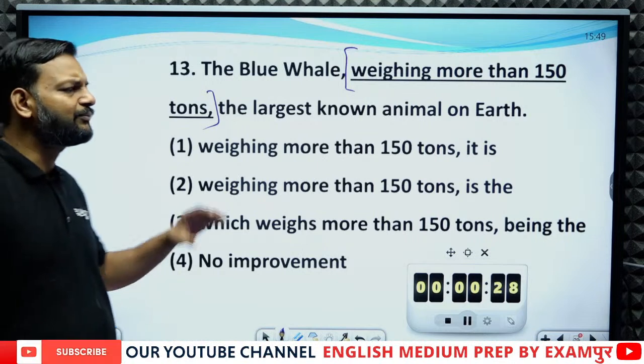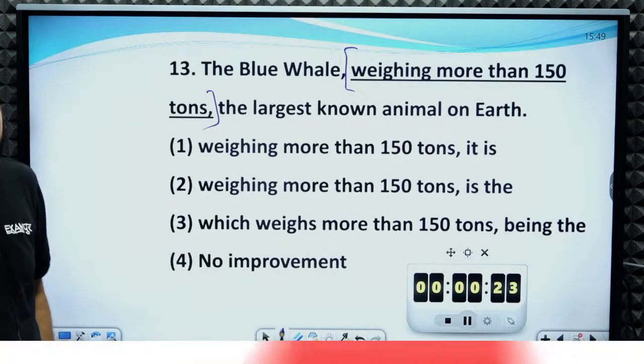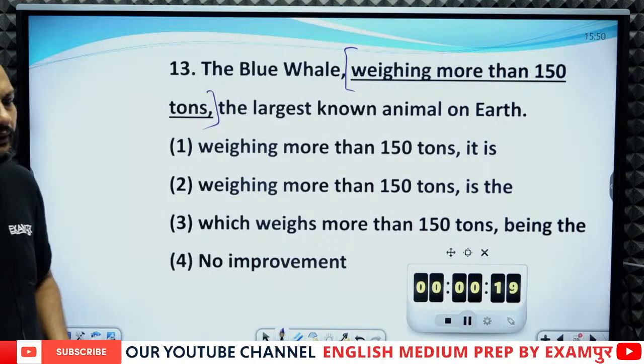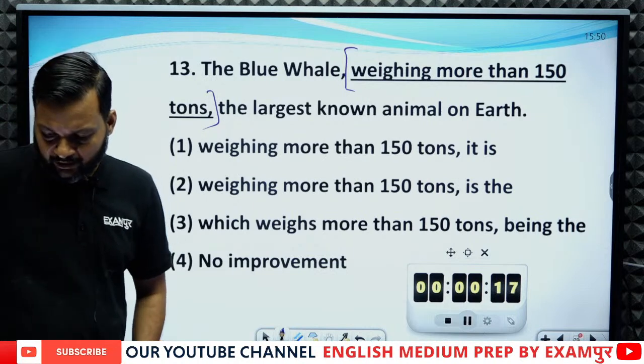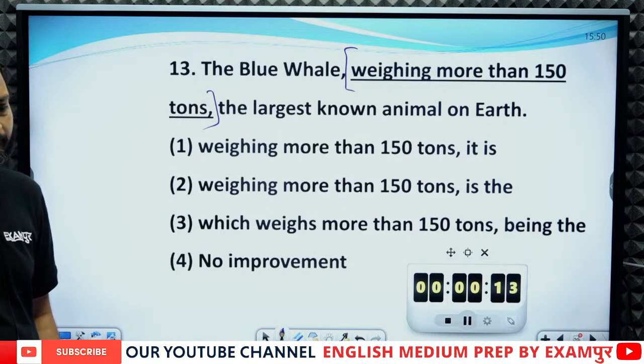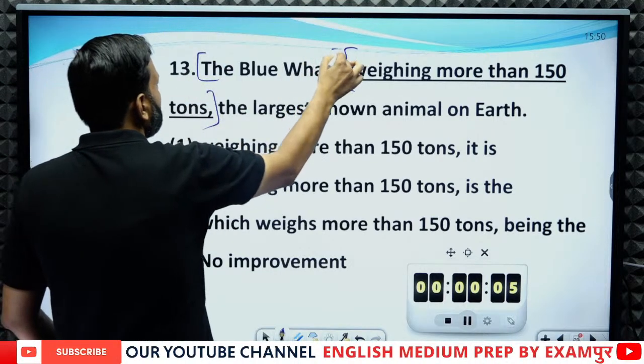Don't you think there is something missing in this sentence? See, the blue whale is the subject.